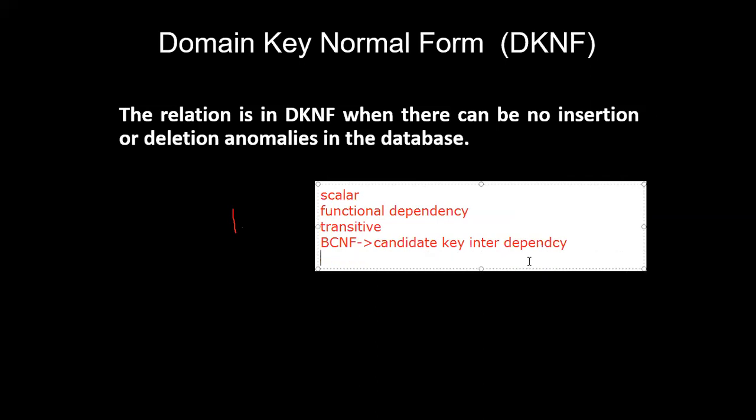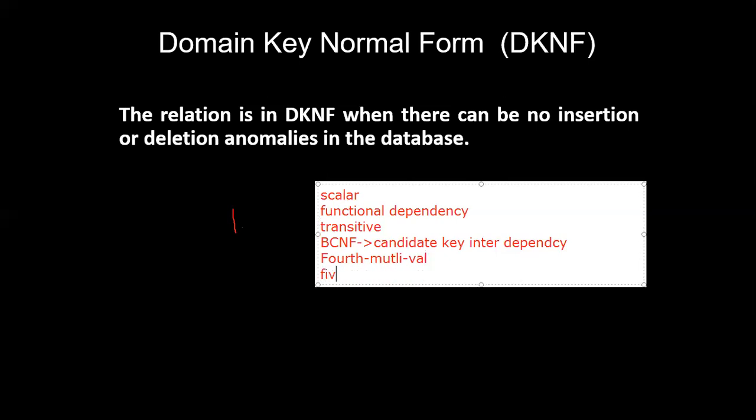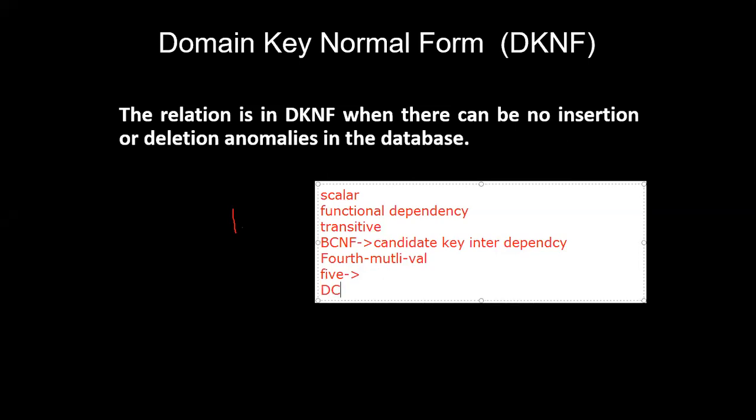Fourth normal form, multi-valued attribute should be removed. Fifth normal form, break the table into small tables which cannot be further divided. And last is domain key normal form.